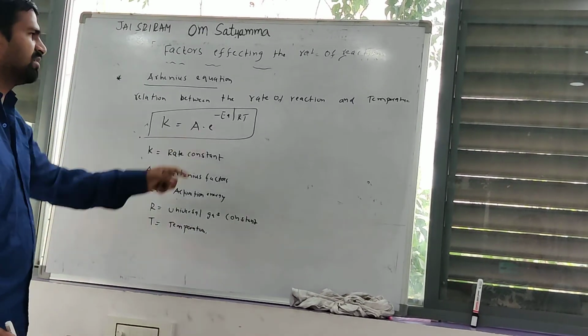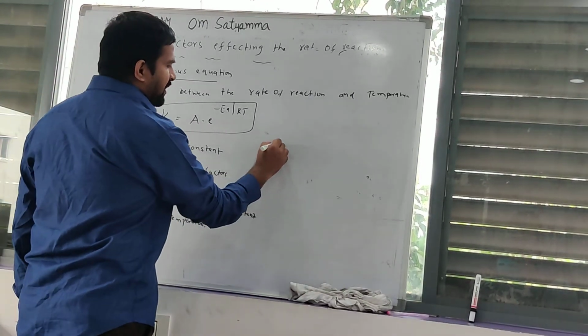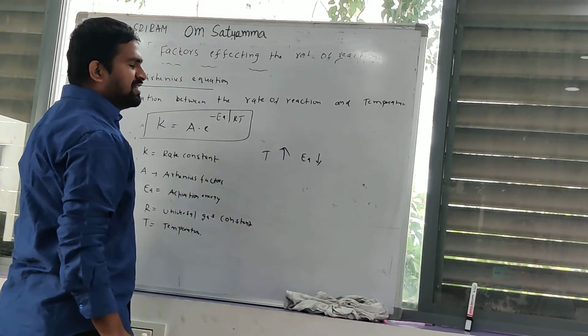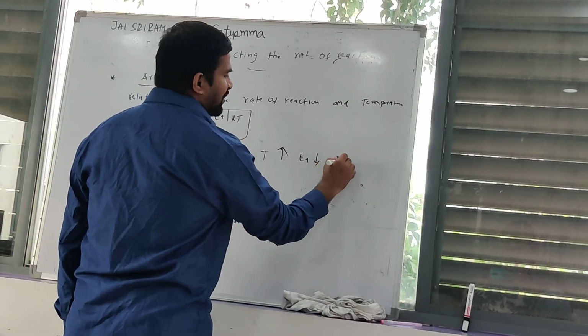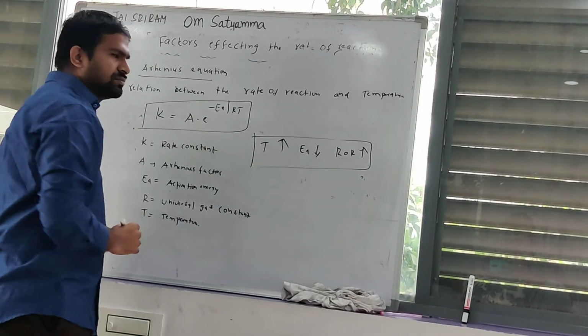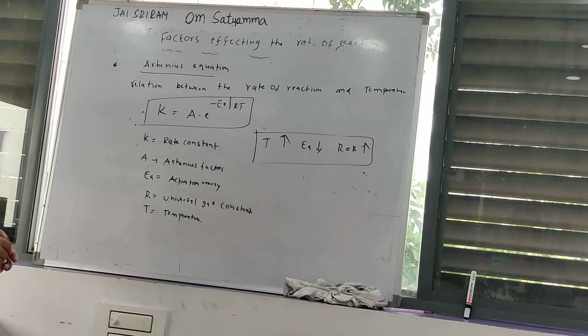You can observe this equation: when temperature increases or activation energy decreases, the rate of reaction also increases.